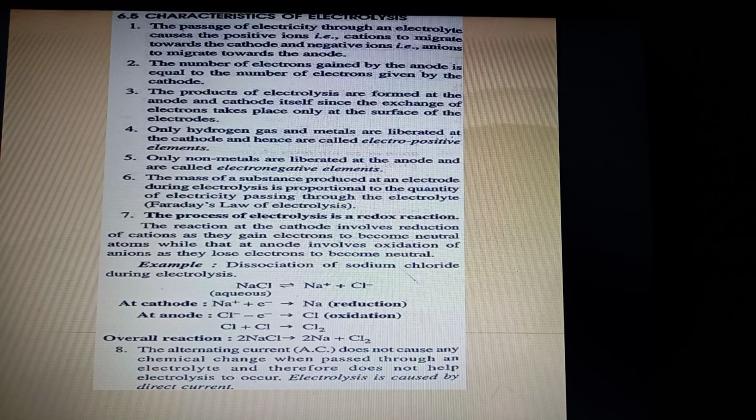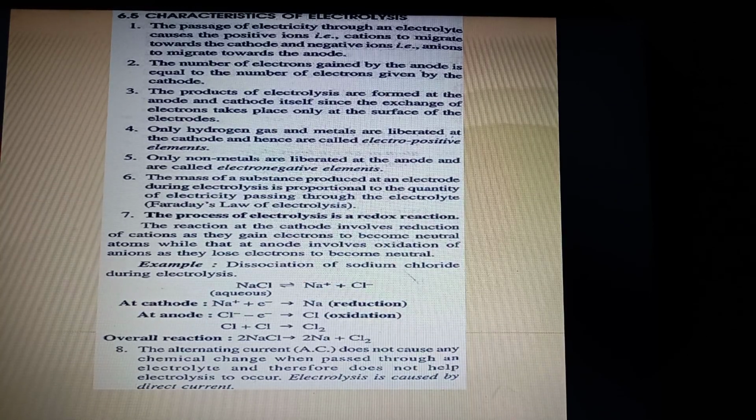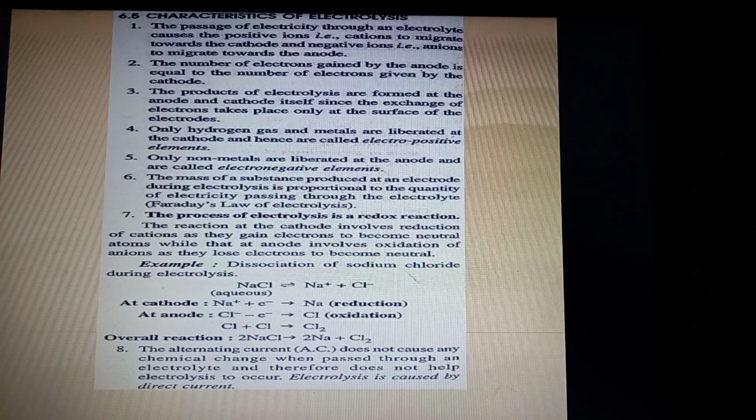Now, what are the characteristics of electrolysis? It means when electrolysis is happening, what important features and what things are happening inside the beaker, we should know about it. So number one, you may not learn these directly point wise, but they are important to understand the most important part of the chapter, that is the examples. So basic knowledge should be there.